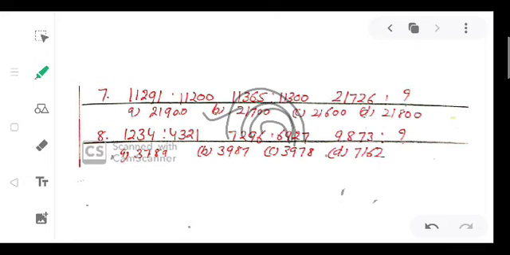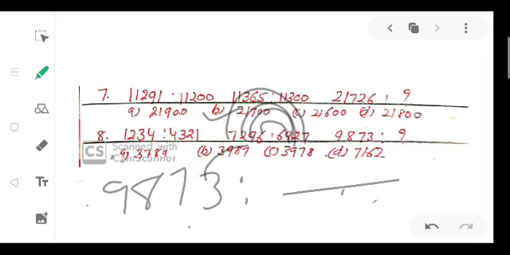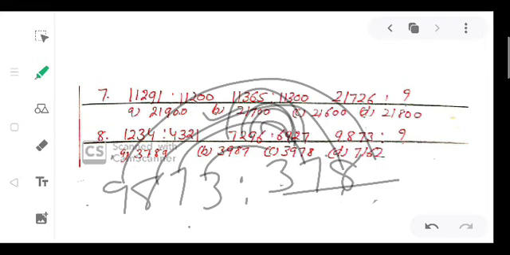What will come here? 9873 is to dash. Last comes on the first position, 3. Then the third comes on the second position, 7. Then 8, and at the end the first goes to the last position, 9.